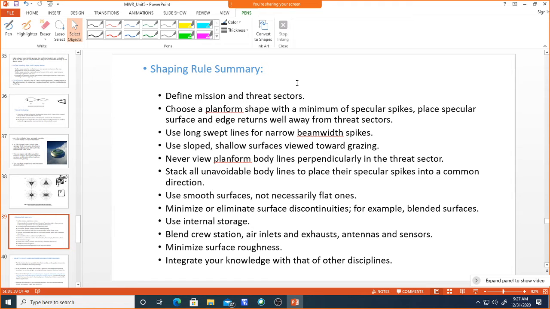Based on that we have to design the shaping mechanism and choose a planform shape with a minimum of specular spikes. Place specular surfaces and edge returns well away from the threat sectors.